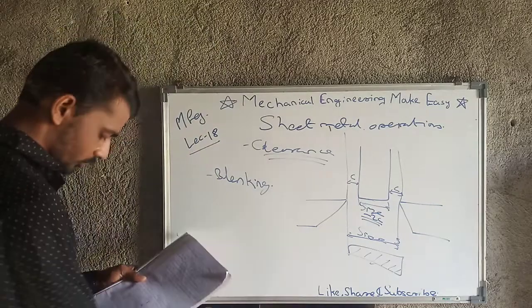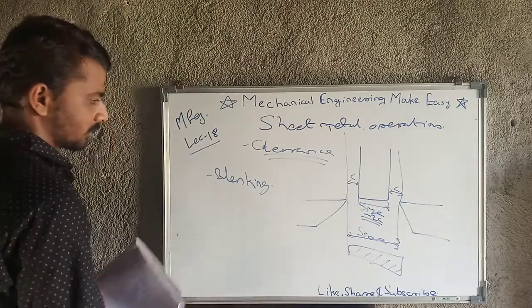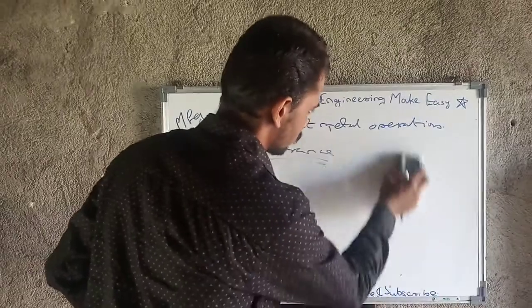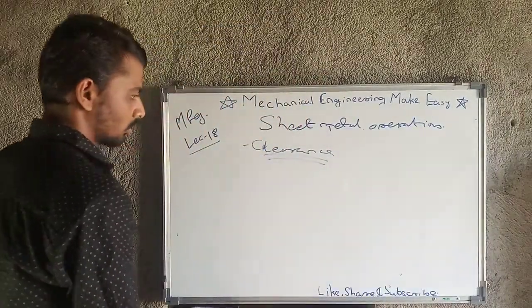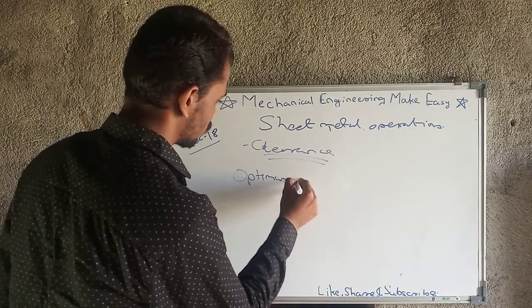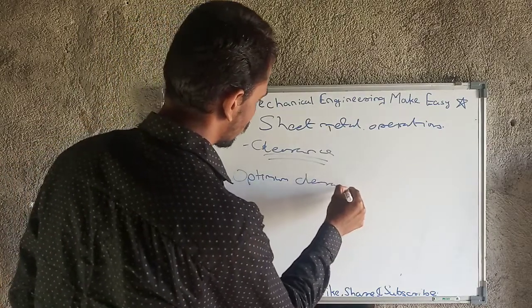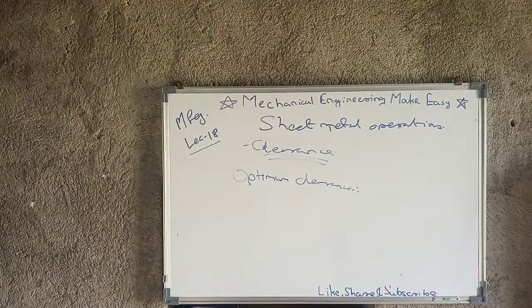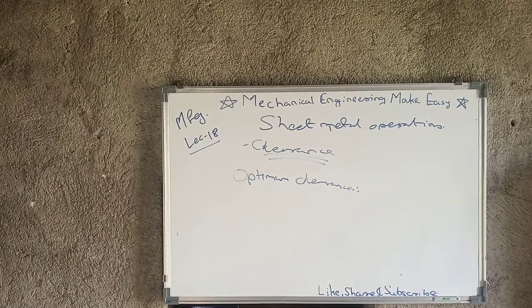Then we will look at some values of optimum clearance.